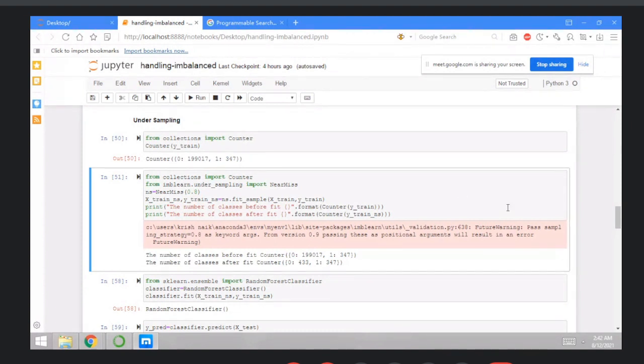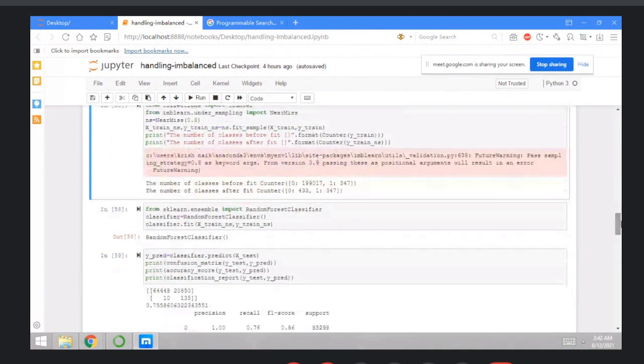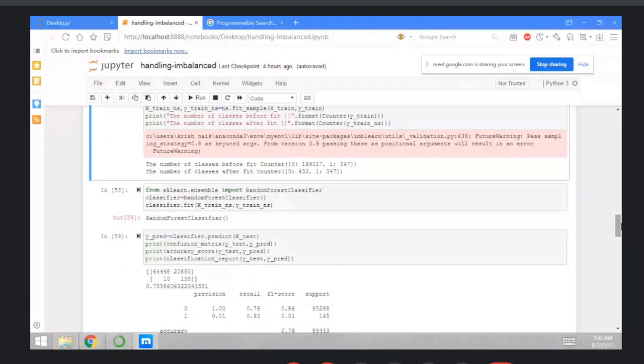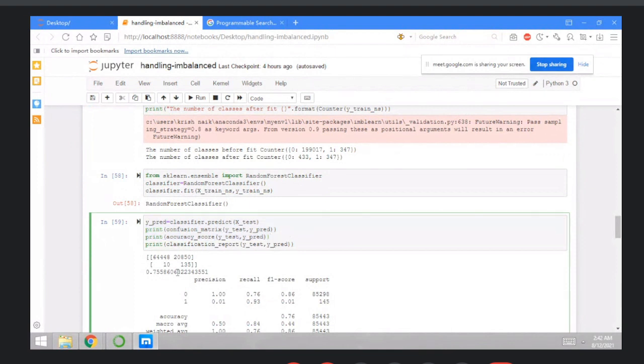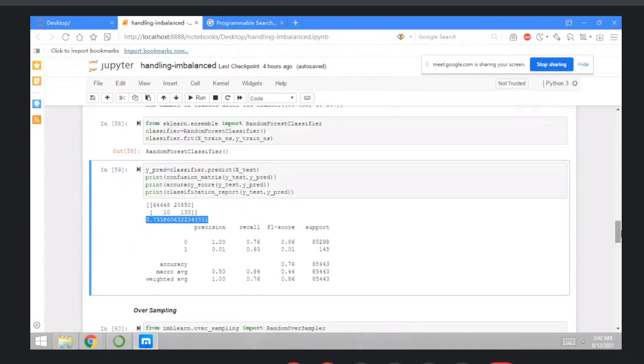Okay, then next thing, you can initialize the random forest classifier here. Execute the random forest classifier and then check the predictions once again. So here you can check the 135, means your values just increased and your accuracy is around 0.75, right? So you need to increase the F1 score. That is the weighted average of what? That is the precision and recall, right?